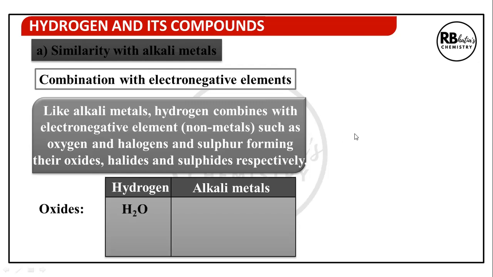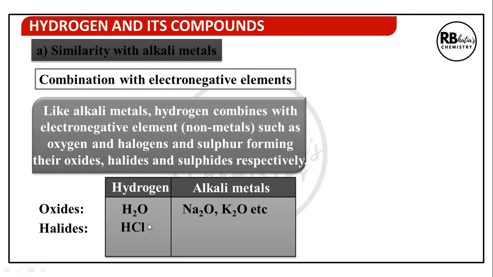For example, hydrogen forms the oxide H2O. Alkali metals form similar oxides, Na2O, K2O. Although the nature of these oxides is different, hydrogen forms a neutral oxide, whereas alkali metals form basic oxides.